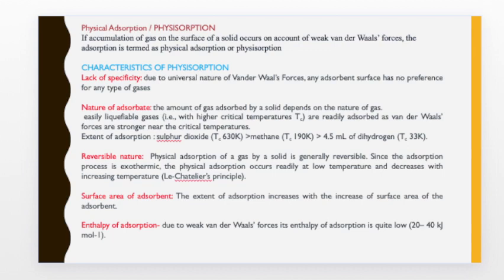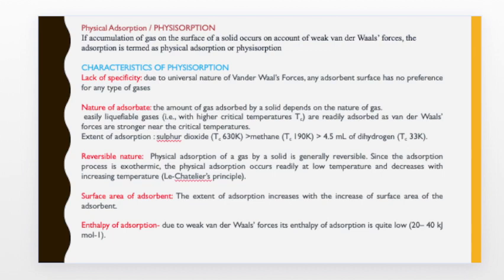Now we'll study the different types of adsorption. The first one is physisorption or physical adsorption. It is defined as: if the accumulation of gases on the surface of a solid occurs on account of weak van der Waals forces, then the adsorption is termed physical adsorption or physisorption.